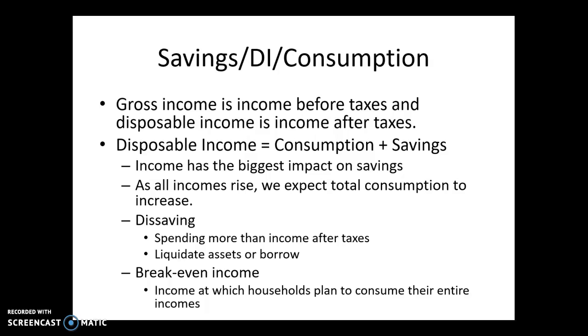Dissavings means that you are spending more than you have in income. For example, suppose you make $100 and you spend $125. Well, that's possible, but the only two ways you can do that is either you're going to have to liquidate your assets or you're going to have to borrow money. So I can spend $125 if I only have $100, but I'm going to have to borrow $25 from someone or a bank, or I'm going to have to sell some piece of property that's worth $25. That's what it means to liquidate your assets.